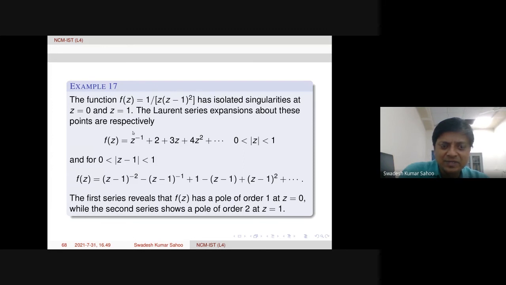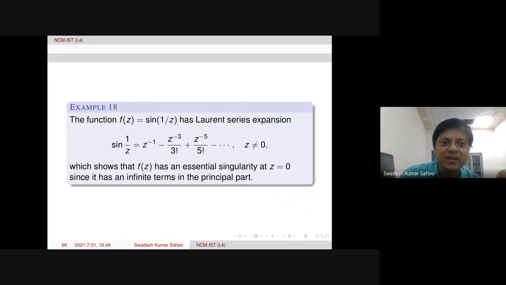In the first series, we have finite term in the principal part. Therefore, pole is actually of order 1 because power 1 is there, 1 over z power 1. And here in the second series, we have also finite term in the principal part up to 2. So therefore, pole is of order 2 here. That's what the Laurent series expansion says about order of pole.